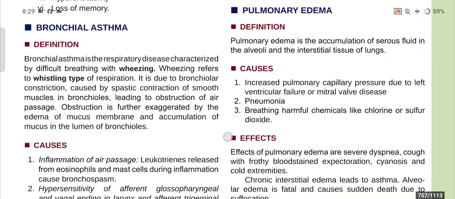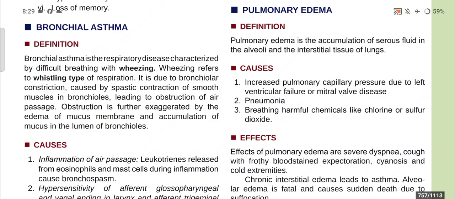Now the next disease is bronchial asthma. What is bronchial asthma? Bronchial asthma is the respiratory disease characterized by difficult breathing with wheezing. Wheezing refers to whistling type of respiration. It is due to the bronchial